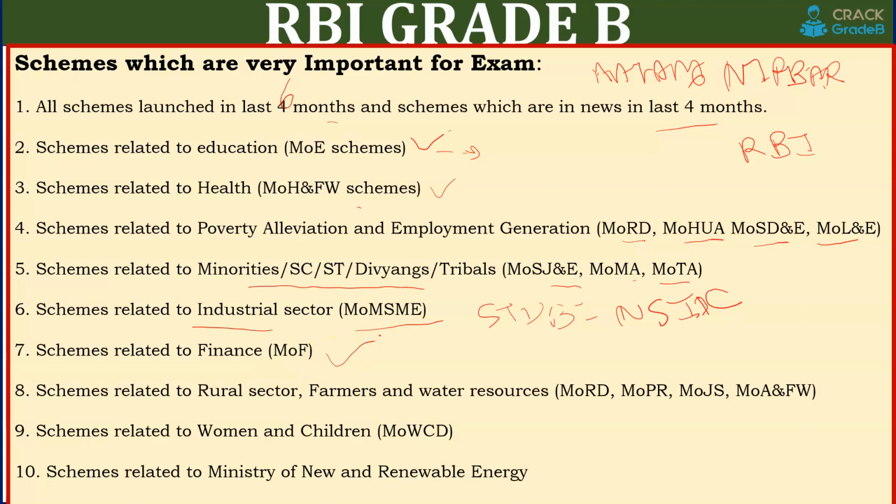Ministry of Finance schemes, and schemes related to the rural sector, farmer, water resources: Ministry of Rural Development, Panchayati Raj, Jal Shakti, Ministry of Agriculture and Farmers Welfare, Ministry of Women and Child Development, and Ministry of New and Renewable Energy. These are the main important schemes. If anything important is left, then you can also tell us.